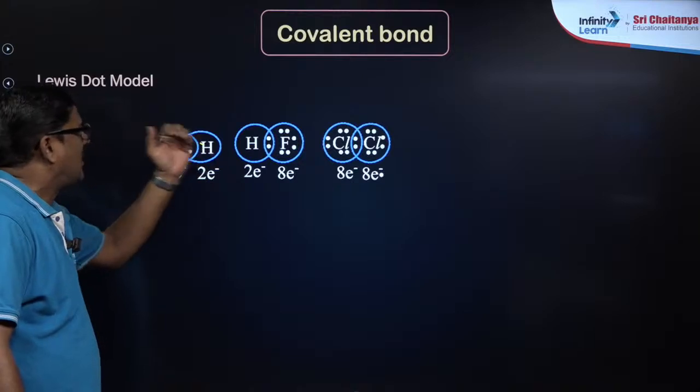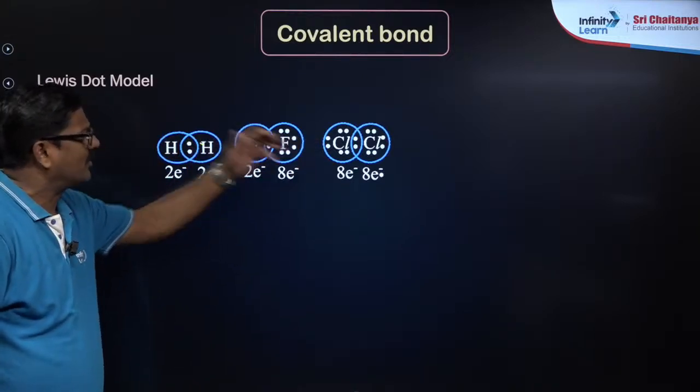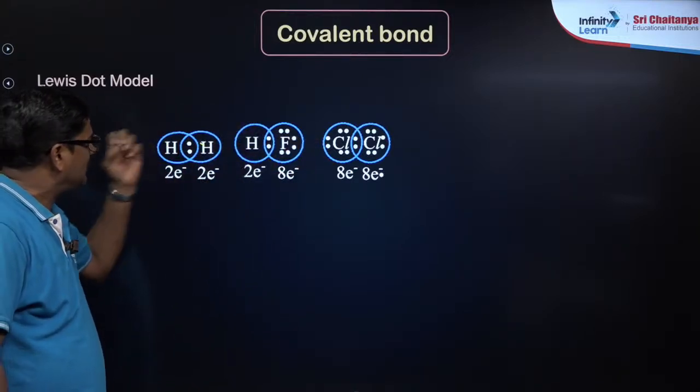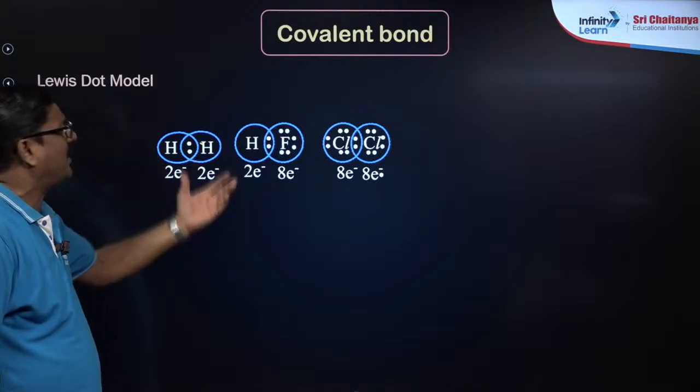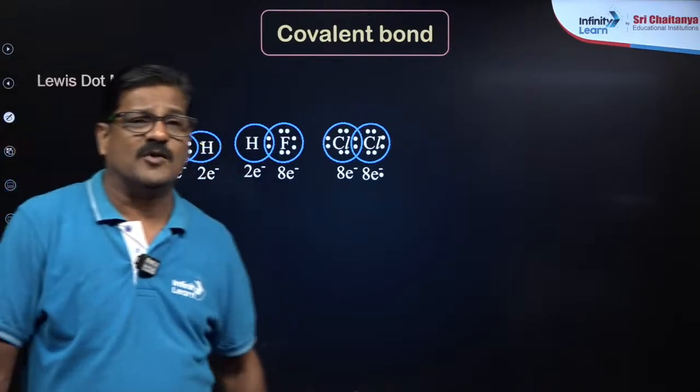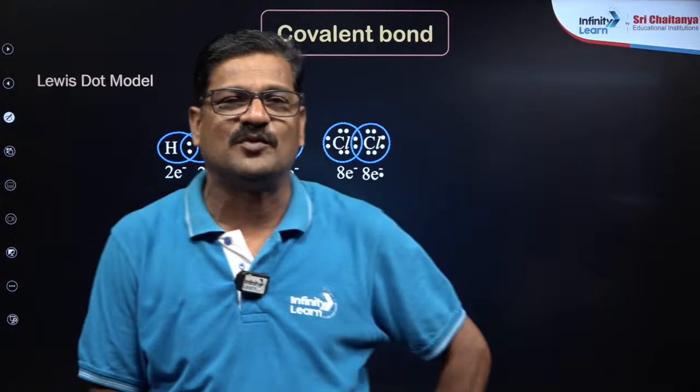In the Lewis dot models, hydrogen has one electron and one electron is being shared. Hydrogen fluoride and chlorine reach either octet or duplet to get stability. Among octet and duplet, which is more stable?